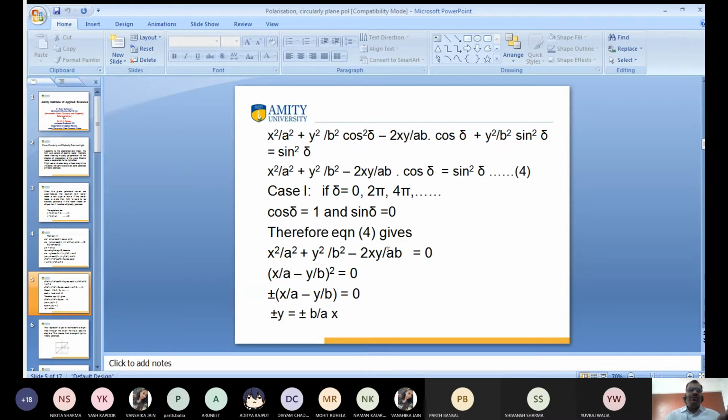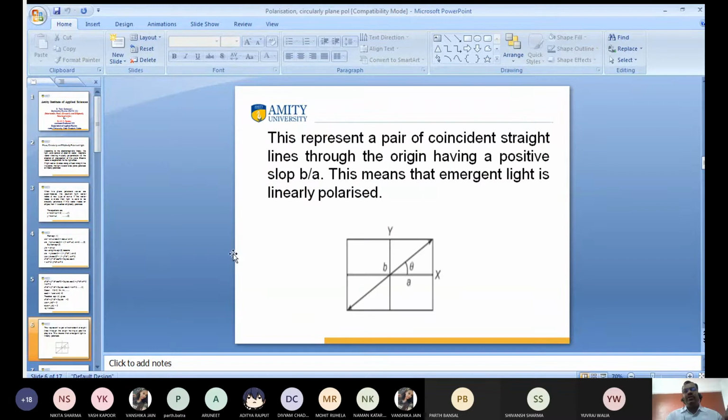Clear? This is equal to (x by a minus y by b) whole square. Taking square root on both sides, we get y is equal to plus minus b by a x. This is the equation of a straight line in which b by a is the slope and c is 0. C is 0 means it passes through the origin. So this represents a pair of coincident straight lines having positive slope, b by a, passing through the origin.